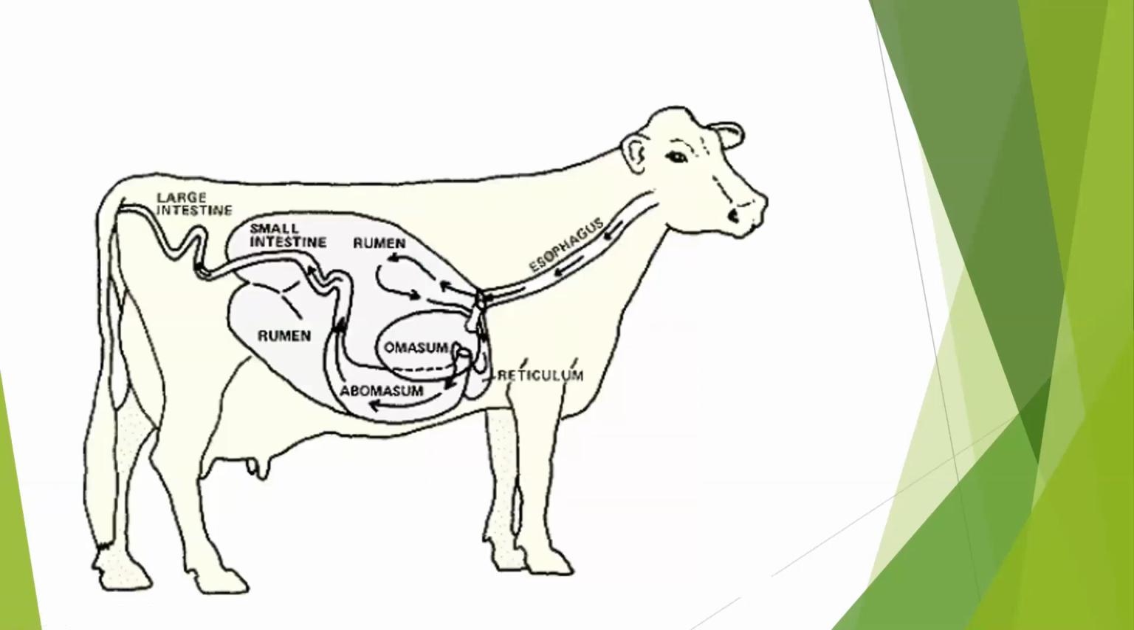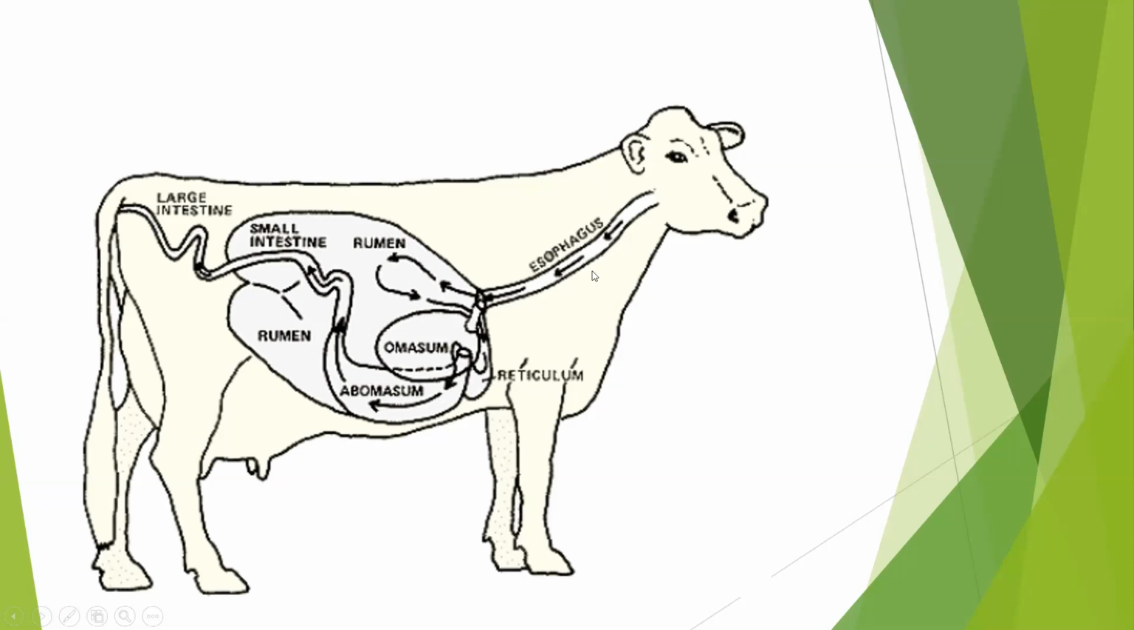Next, we will see methanogens. Now methanogenic bacteria means what? These bacteria are found in the gut of ruminants. Examples of ruminants are cows and buffalo. If we see the stomach of cows and buffalo, we can see it has 4 compartments: the rumen, omasum, abomasum, and reticulum. These are the 4 compartments.